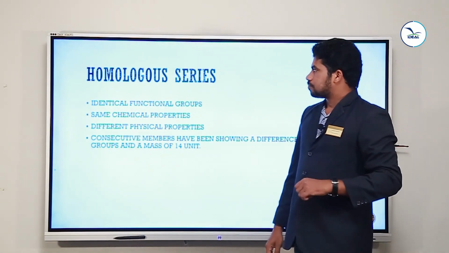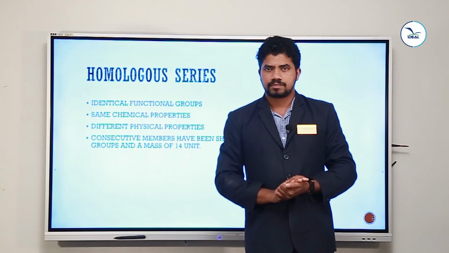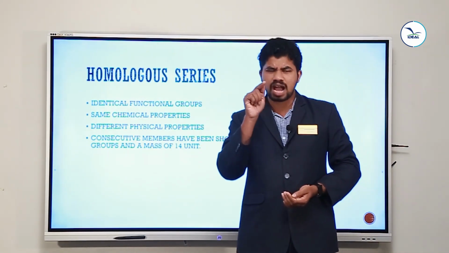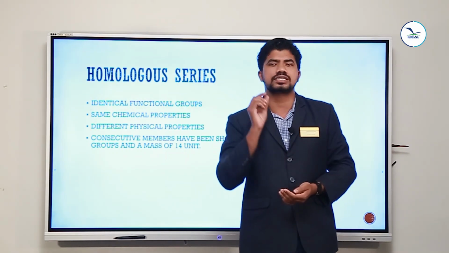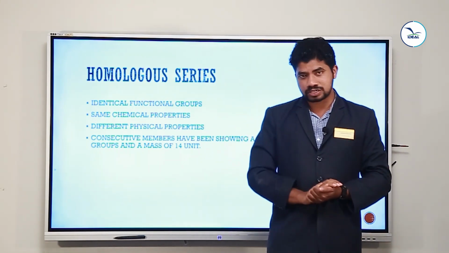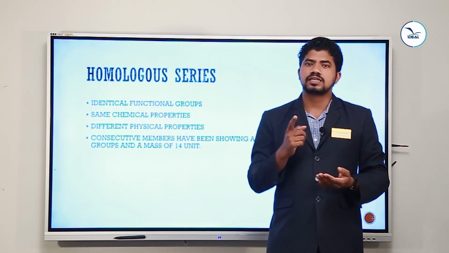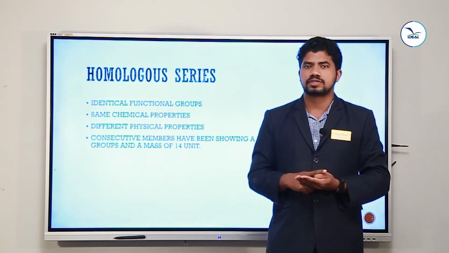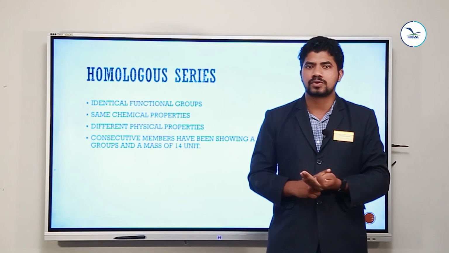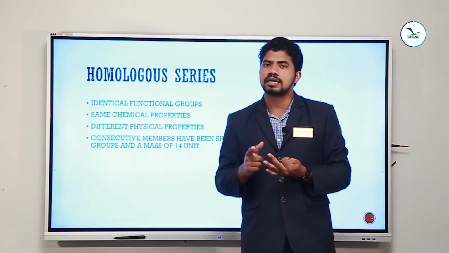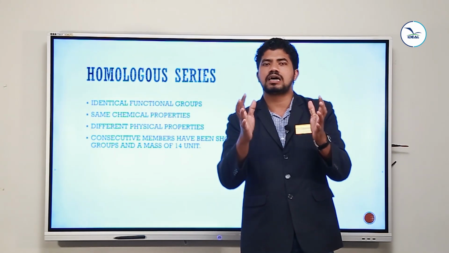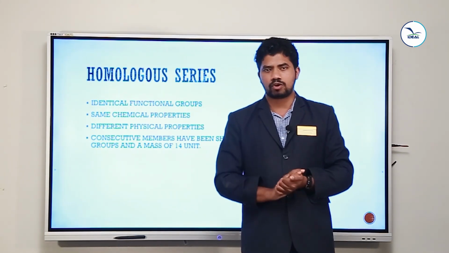Dear students, now you have homologous series. Before explaining homologous series, I would like to share with you the knowledge of functional group. Every organic compound has a functional group. What is the functional group of alkane? Single bond. If you have alkene, the functional group is double bond. If you have alkyne, the functional group is triple bond. So functional group is the identity of an organic compound.